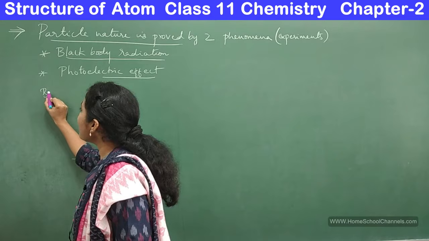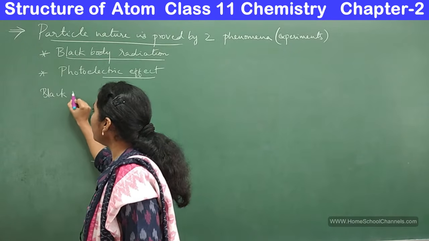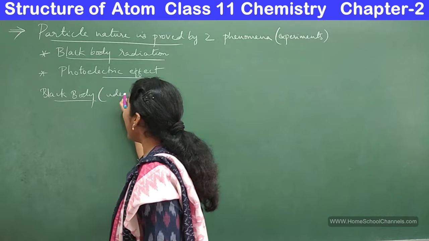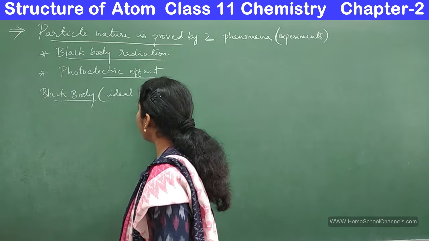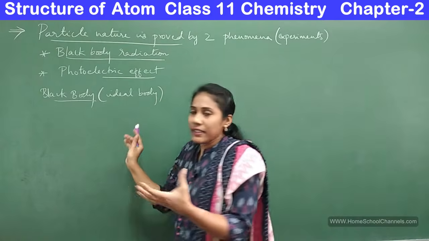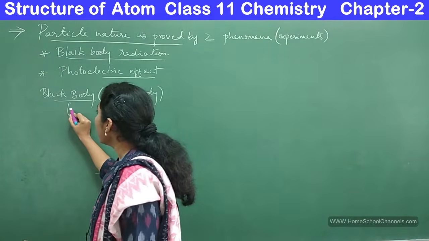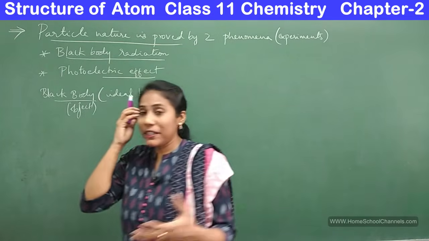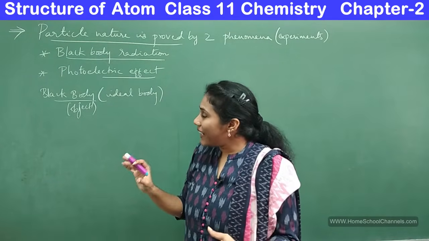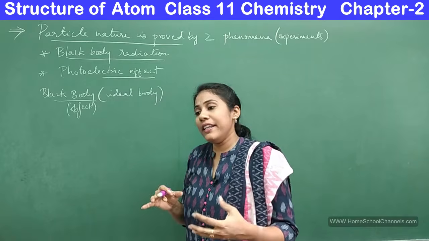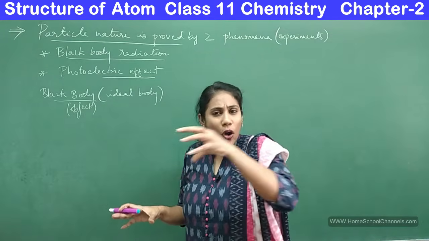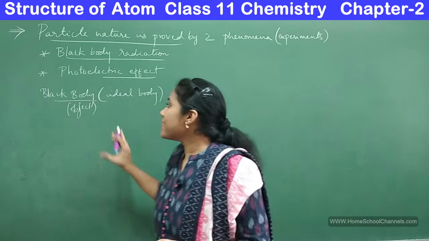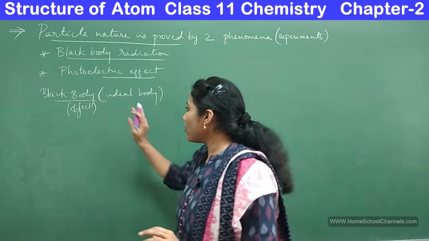See, here we have something called a black body. So what do we mean by black body here? A black body is an ideal body. That means it's a perfect body. Here body means some object, some black object. Body is nothing but an object. Any body, if it can emit or absorb all kinds of radiation, then such a body is called a black body. So what is a black body?